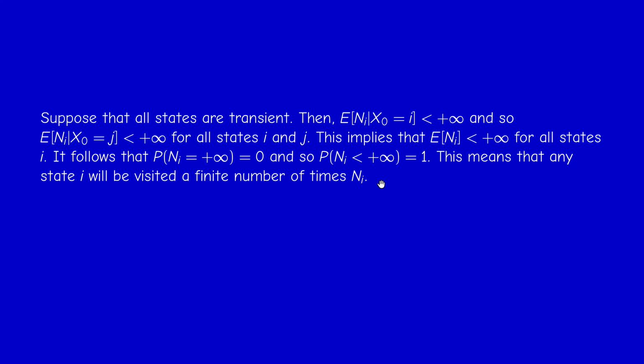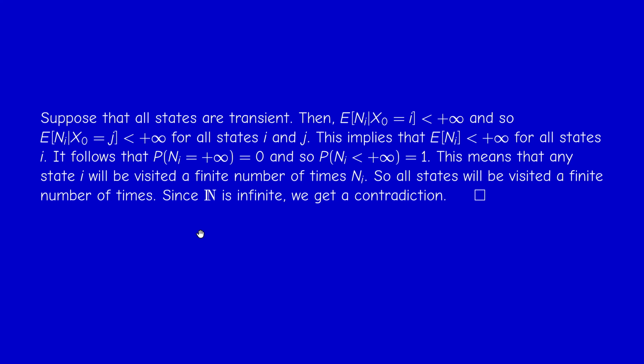So what does it mean? It means that for every i, every state i will be visited a finite number of times N_i. Right? But so if you have a finite number of states, then you will have a finite number of visits. But the set of integers is infinite. So we get a contradiction.